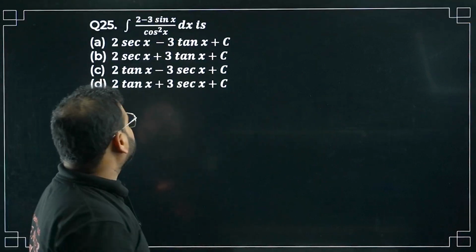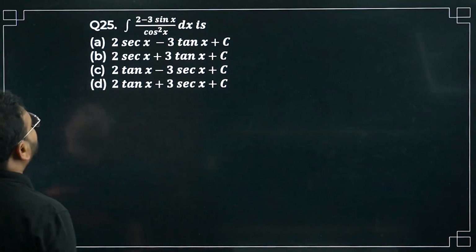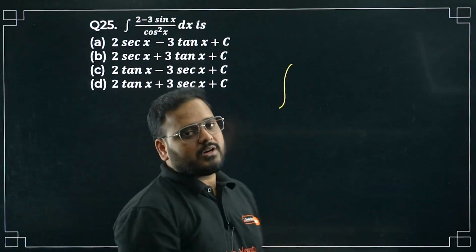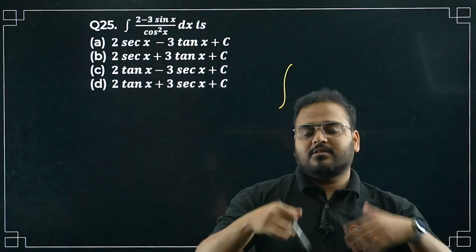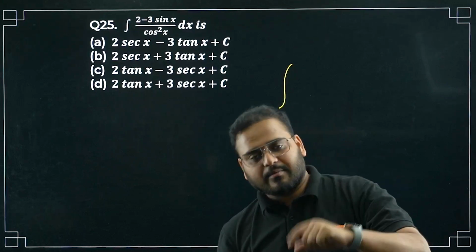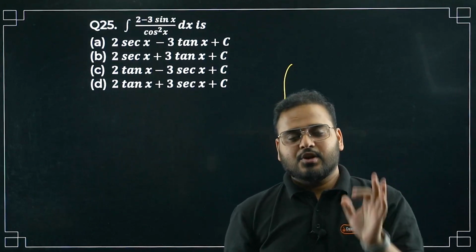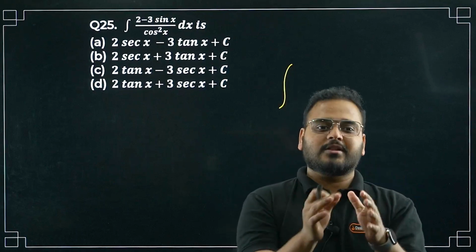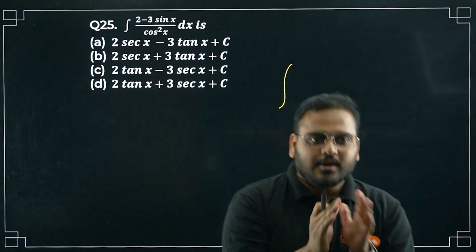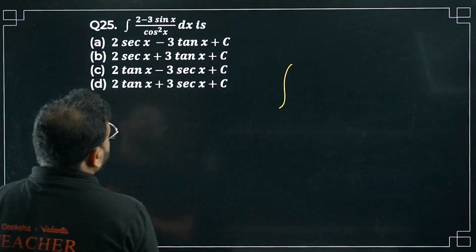Integral of 2 minus 3 sin x upon cos square x. How do you solve it, sir? Very difficult? Of course not. Actually, one more thing, bacha. Since this chapter is very difficult in subjective questions, MCQ will not come that tricky. If MCQ is coming from integration, it will be very, very easy. So please make sure that you are very confident attempting any MCQ of your integration chapter. Agreed? Question number 25 now.